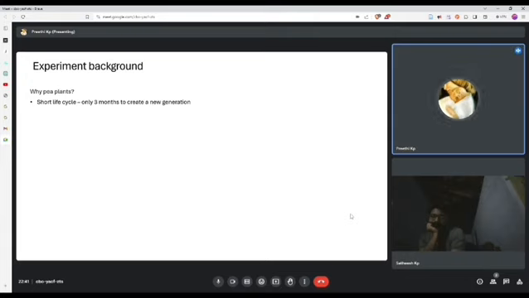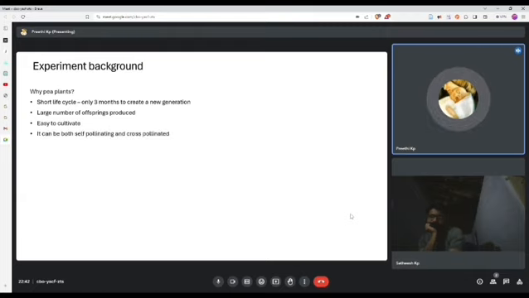Second reason, pea plants produce a relatively large number of offspring in one reproductive cycle. This means a large population of samples to observe and study from. Third reason, it is relatively easy to cultivate pea plants as they require very little maintenance and very little area to grow. Fourth reason, pea plants can be both self-pollinated and cross-pollinated, which means complex genetic experiments could be performed. Fifth reason, pea plants produce a large number of contrasting traits.